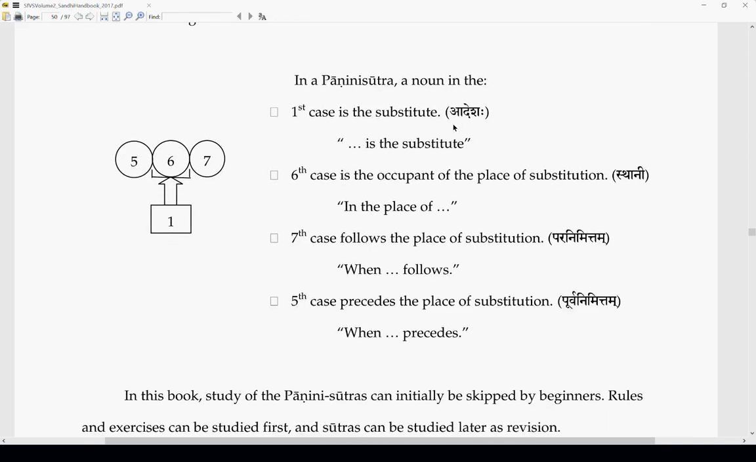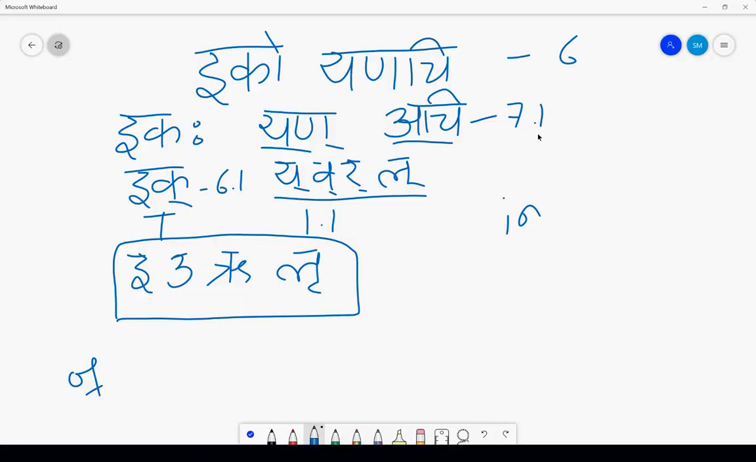Now, let's look at what are those meanings. In a Panini sutra, a noun in the first case is the substitute, adesha. We will see that, that eco-energy, we will see how it applies there. Now, 6th case is the occupant of the place of substitution, or sthani, in the place of, it means. 7th case follows the place of substitution, paranimittam, when dash follows. 5th case, if it is a panchami vibhakti, that is Purana Vibhakti. In this Ikoyanachi there is no Panchami, right? Ikaha, Yan, Achi. There is a Shashti Vibhakti, then a Prathama Vibhakti, then a Saptami.